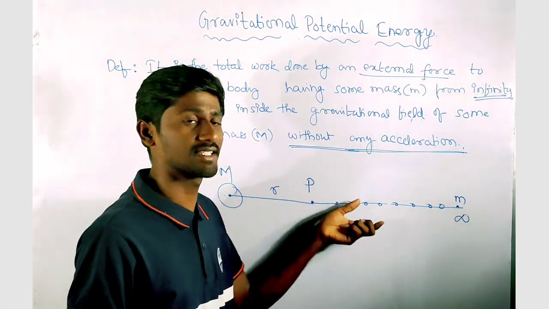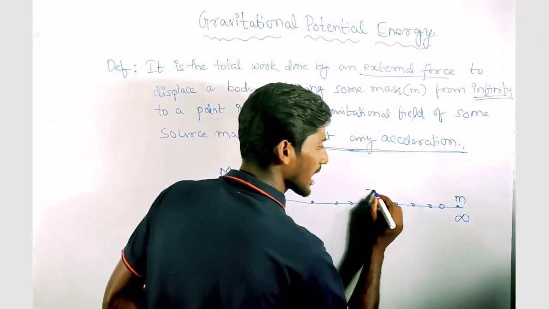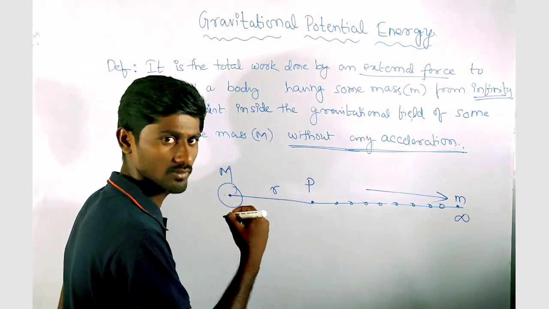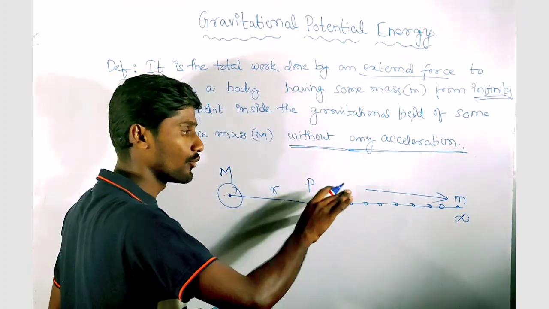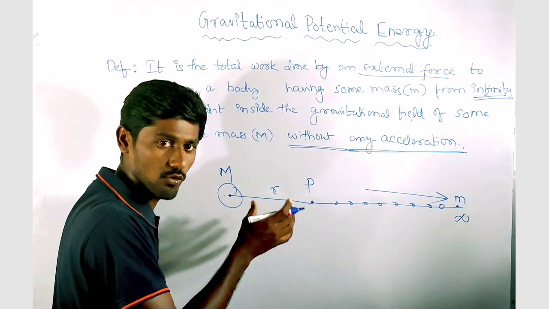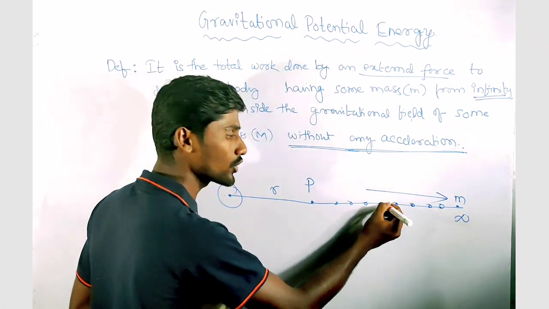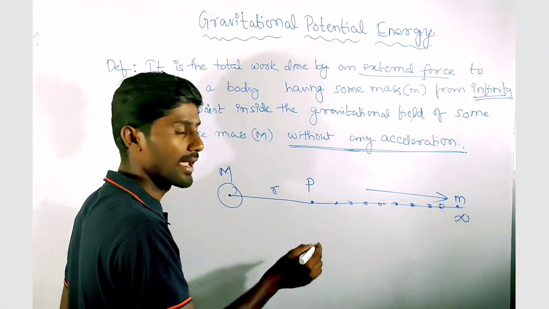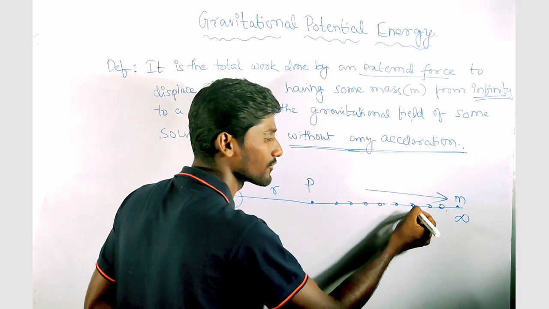To make that acceleration 0, we have to apply an external force on it which is equal and opposite to the gravitational force at each and every point.